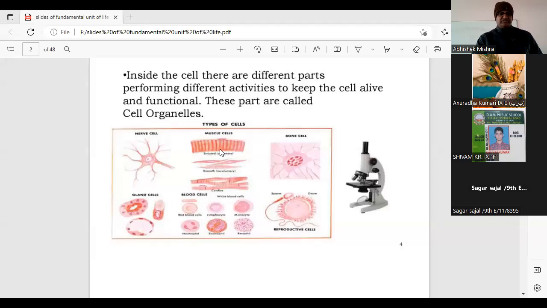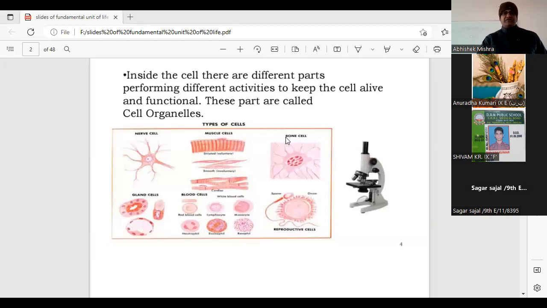Students, you are familiar with terms like nerve cells, muscle cells, bone cells, gland cells, and even reproductive cells. These are the different cells of the body and their structures are different. To observe the structure of cells, we need the help of a microscope.